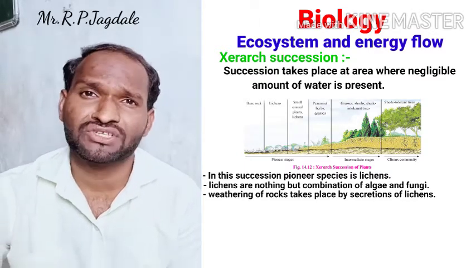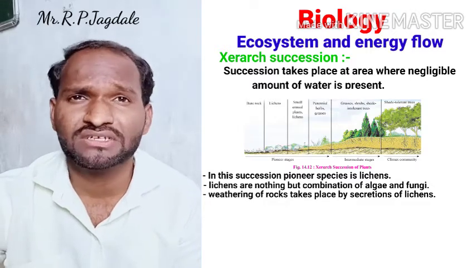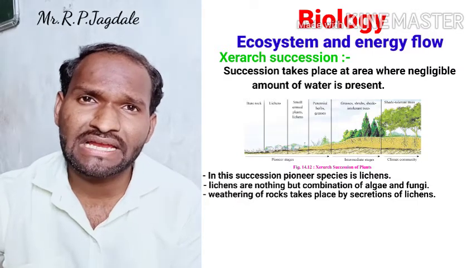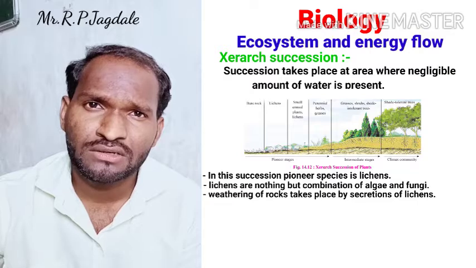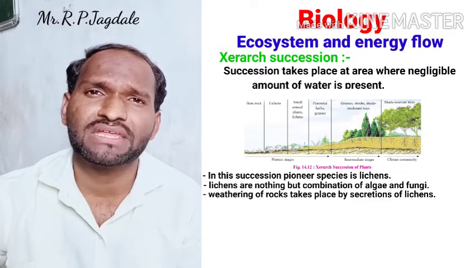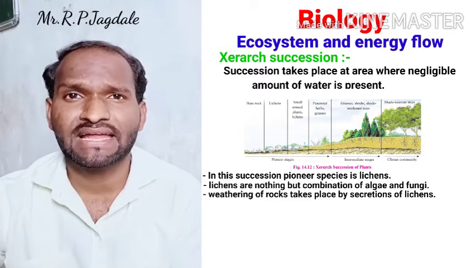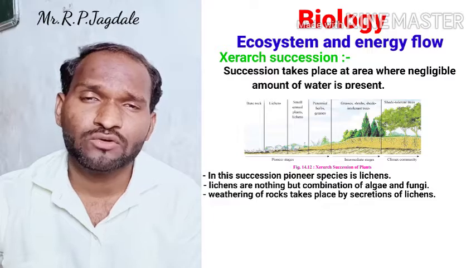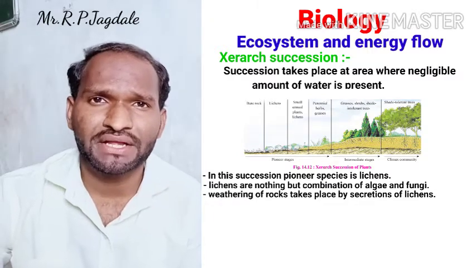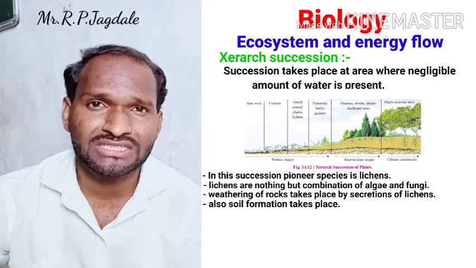There is also natural weathering of rock due to cold and heat conditions. In weathering, large rocks break down and particles are formed. So weathering of rocks by the lichen secretions results in the formation of a very few soil particles. Now the condition has changed.